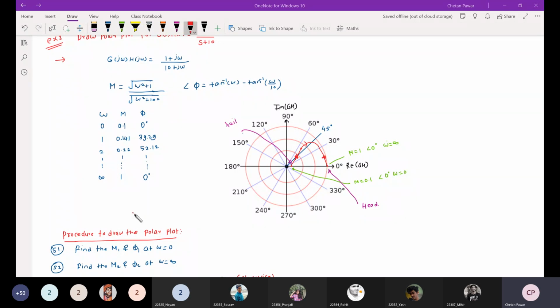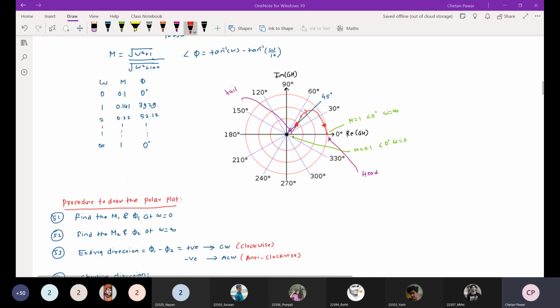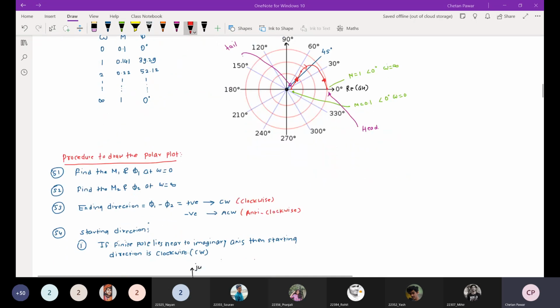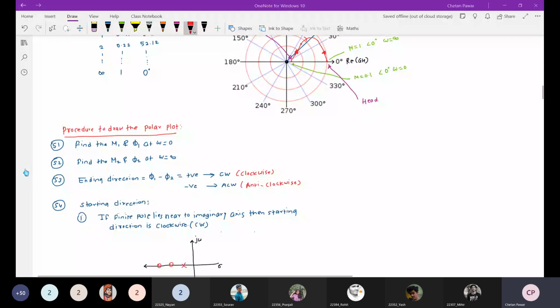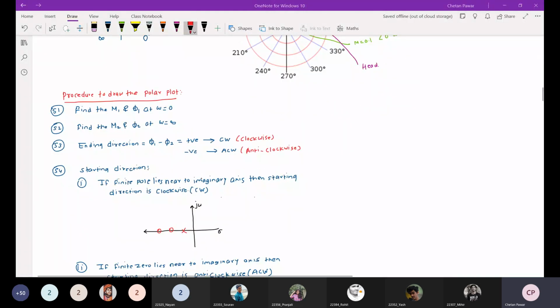And for MCQ type questions, you can just verify your answer by following this procedure. So this is the shortcut technique I am telling you, so that you can solve the problem in minimum time.